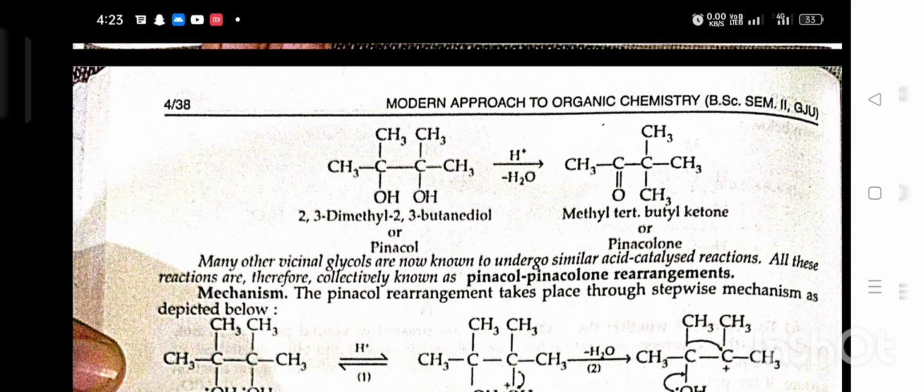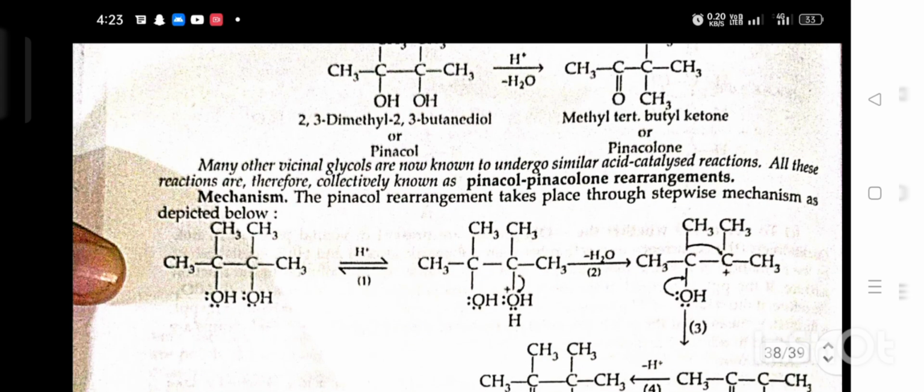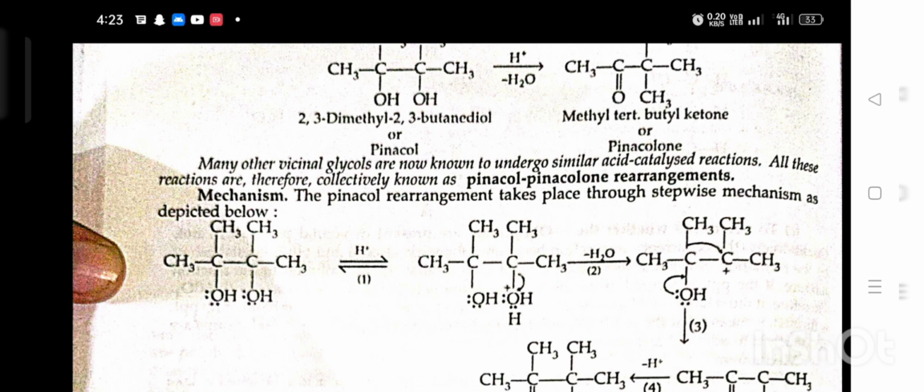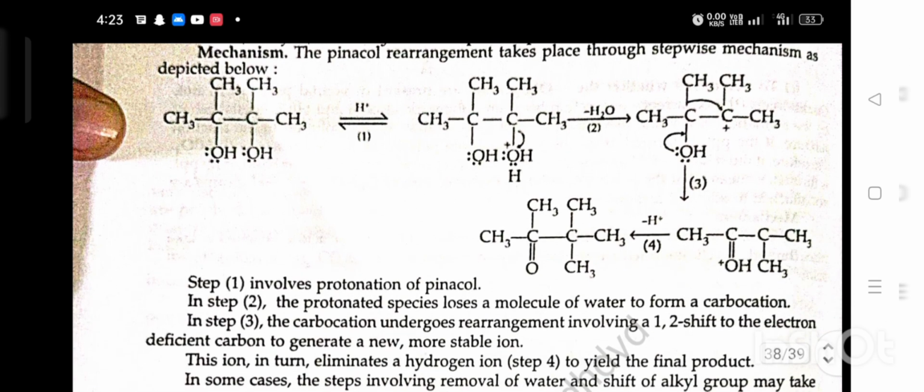Many other vicinal glycols are now known to undergo similar acid-catalyzed reactions. All these reactions are therefore collectively known as pinacol-pinacolone rearrangement. The pinacol rearrangement takes place through a stepwise mechanism as depicted below. Step first involves protonation of pinacol. Step second, the protonated species loses a molecule of water to form a carbocation.